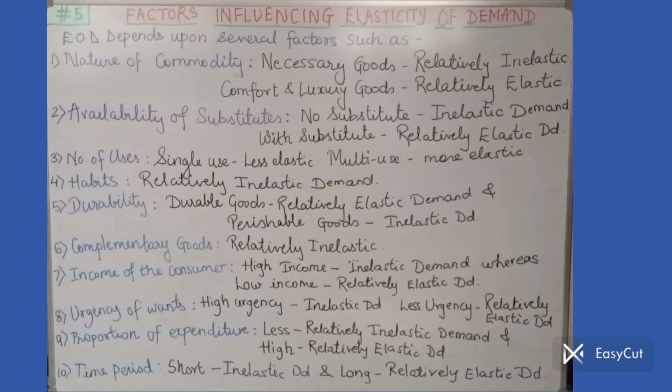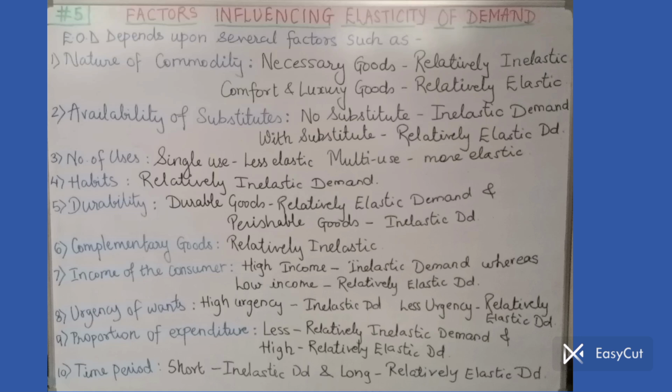If a consumer is rich, if a consumer has higher income, then in that case it is inelastic demand because consumers don't mind paying more. So there is no change in demand. Whatever the price, if the consumer needs the commodity, he will directly buy it. So inelastic demand. Whereas on the other hand, people in the low income group, relatively poor people we may say, in that case it is relatively elastic demand because normally the demand changes as per the price of the commodity. They have to consider it.